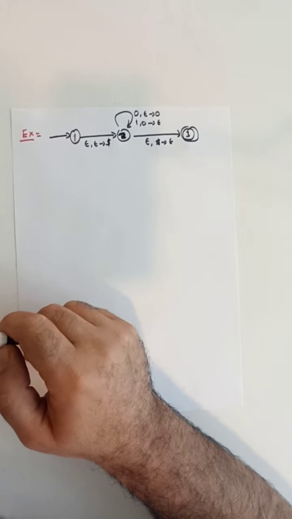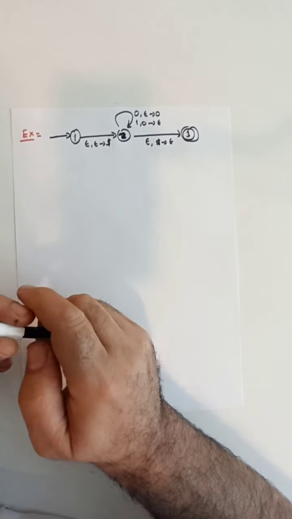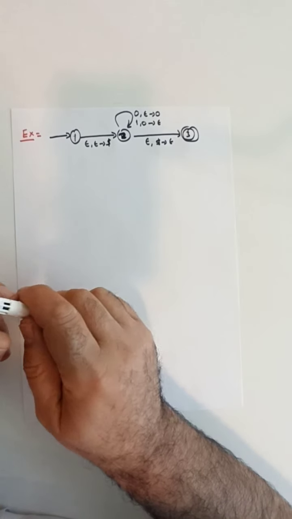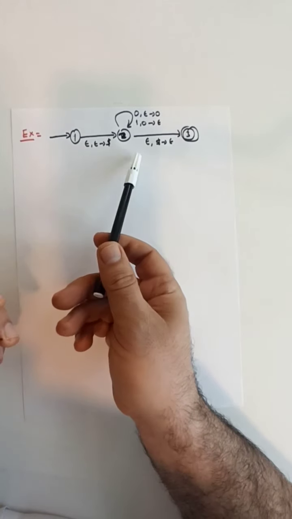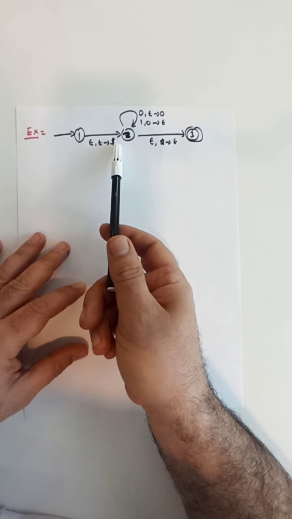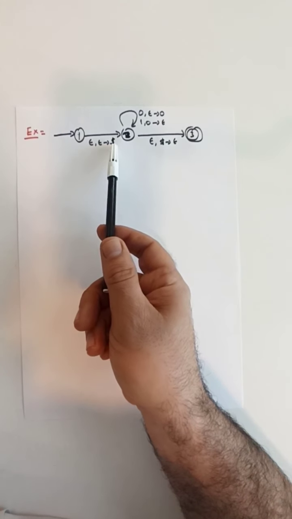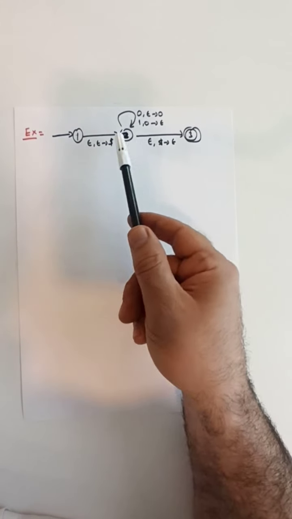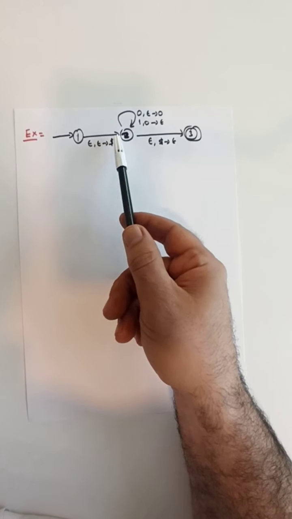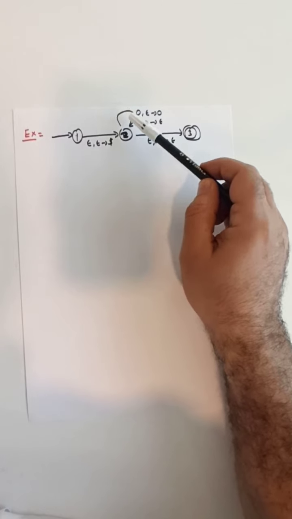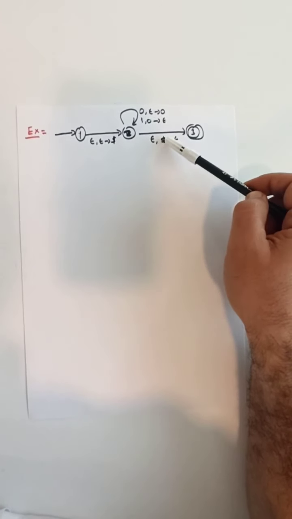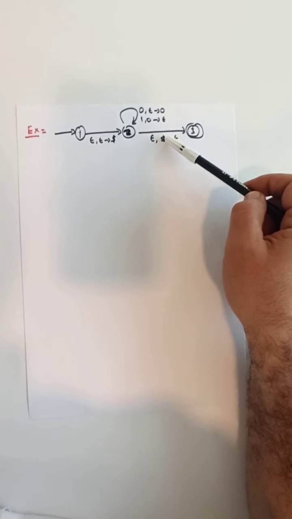A second condition was that our PDA should accept with an empty stack. Let's see if that's satisfied with our specific PDA. The first transition is to push a special delimiter dollar, and then nothing is done with that special delimiter throughout all the following transitions until the last transition, where we pop the special delimiter dollar from the stack.